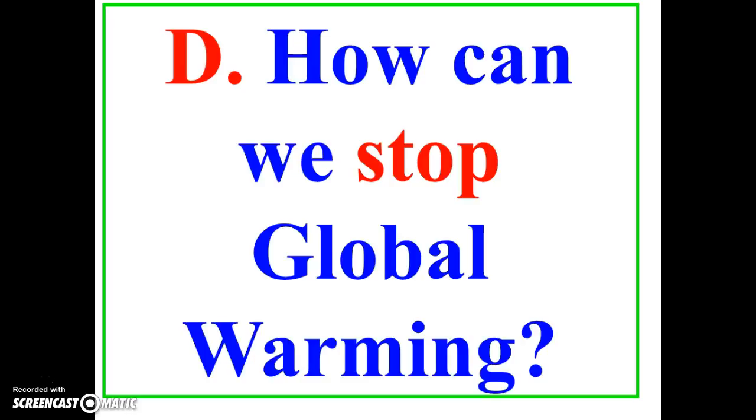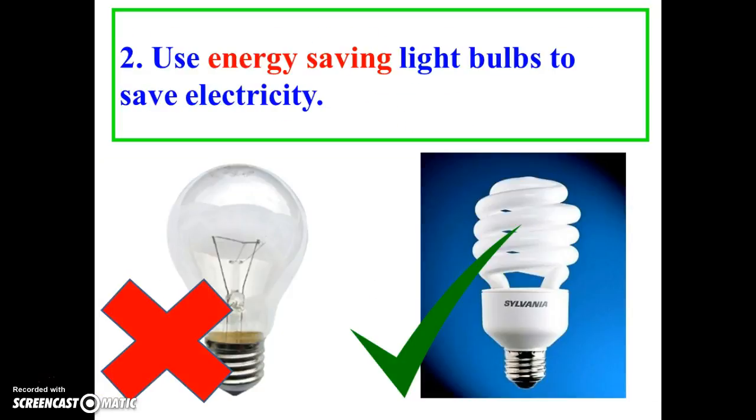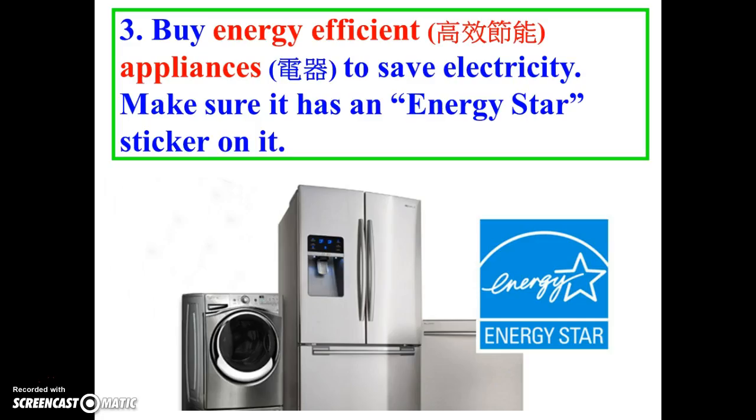Part D. How can we stop global warming? Number 1. Reduce, reuse more, and recycle more paper, plastic, newspaper, glass, and aluminum cans. Number 2. Use energy-saving light bulbs to save electricity. Number 3. Buy energy-efficient appliances to save electricity. Make sure it has an Energy Star sticker on it.